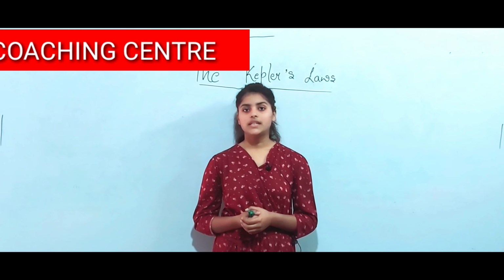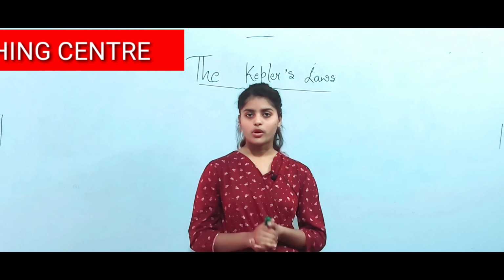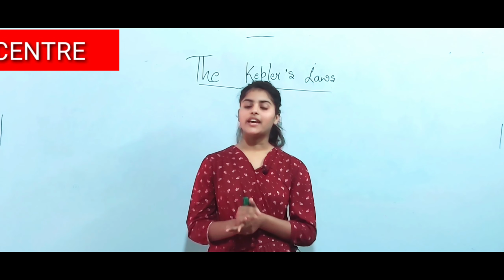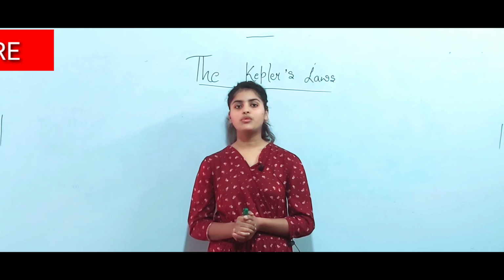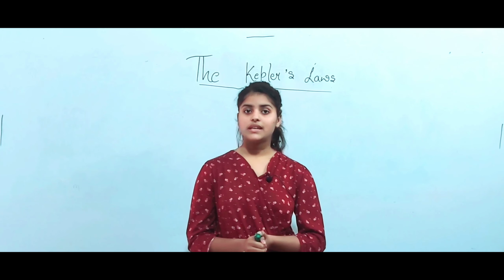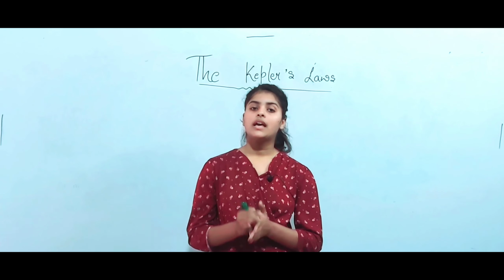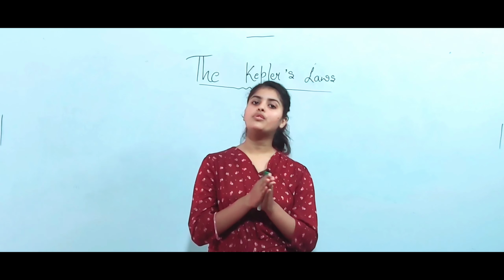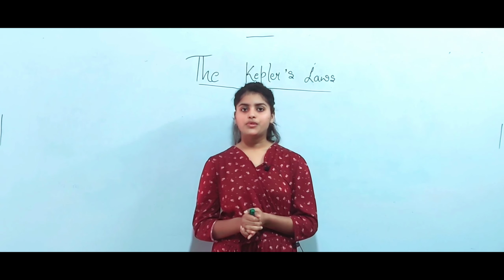Kepler gave three laws. The first law is the law of ellipse, and many people call it the law of orbit. They are both the same thing, only the names are different, so don't be confused. Kepler's first law says that planets move in an elliptical orbit around the sun, with the sun at one of the two foci of the elliptical orbit.